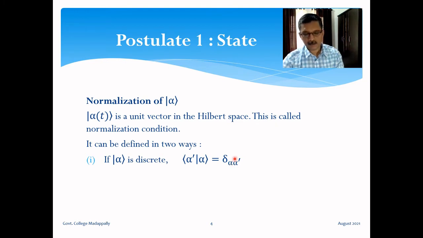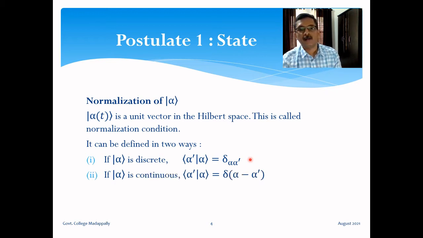Okay, and this condition also includes orthogonality of 2 different vectors. If alpha prime is different from alpha, right hand side is 0. So this also shows that the vectors in the vector space are orthogonal to each other. So in that sense, this is an orthonormality condition. And if the vectors are continuous, then this inner product is equal to Dirac delta function. So for discrete vectors, inner product of a vector with itself is 1. And if it is continuous, inner product of a vector with itself is Dirac delta function. So these are the 2 conditions for the normalization of a vector in the Hilbert space.